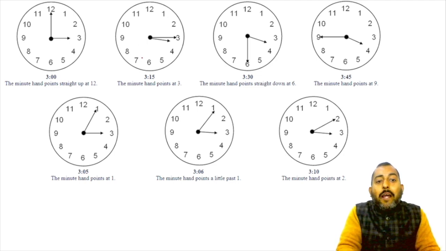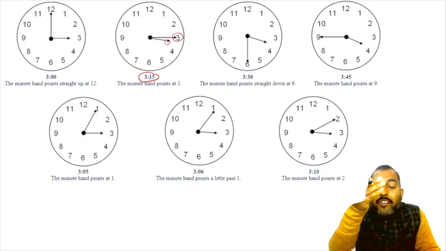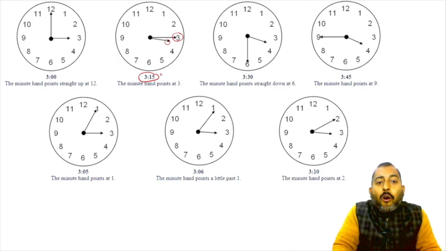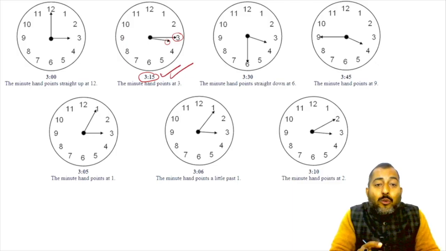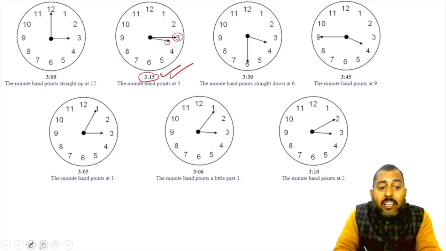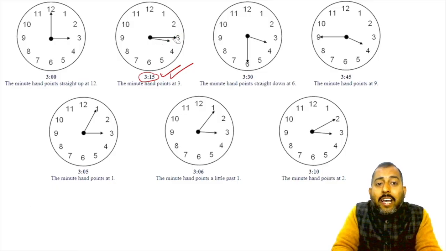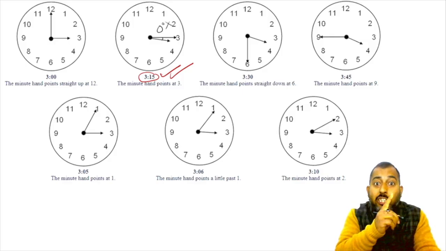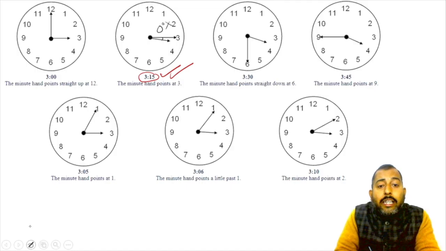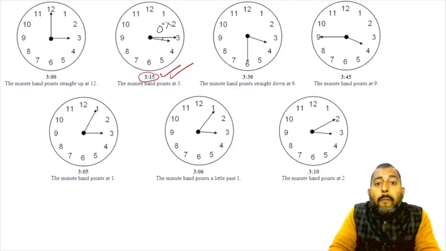At 3:15, the minute hand will point towards 3, but the hour hand will be somewhere ahead of 3. Please check out this second diagram. This is the situation at 3:15. Do you think this angle is 0 degrees? No, it is not. Similarly at 3:30, the minute hand will point towards 6, but the hour hand will be somewhere between 3 and 4.